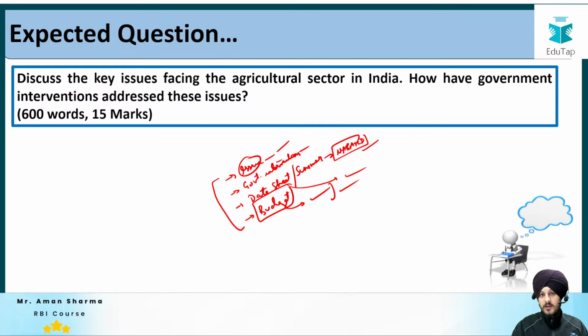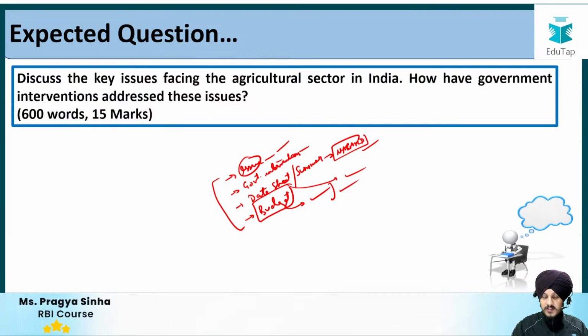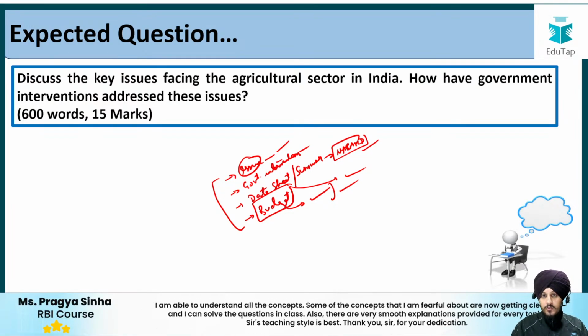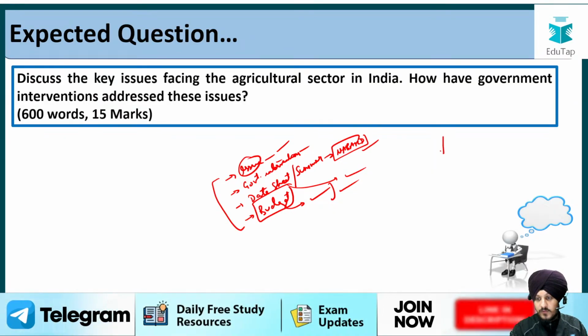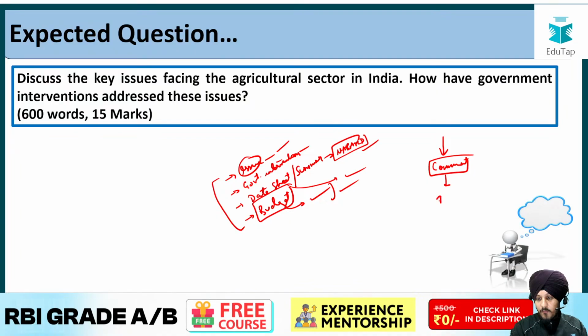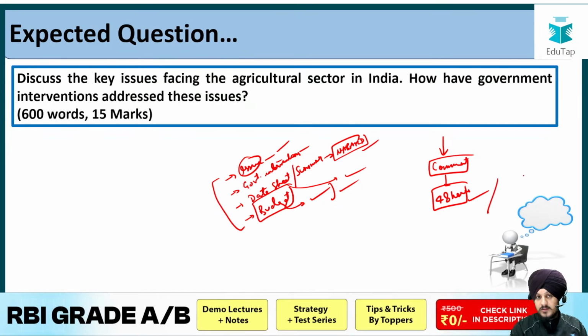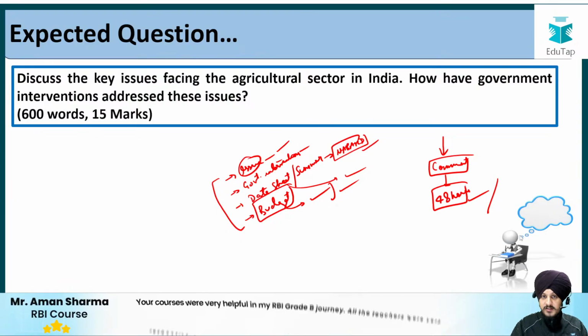If you are new to this Perspective 360 initiative, let me tell you that firstly we are going to give you an expected question and we are going to discuss it. Once this session is done, you have to write the answer to this expected question in the comment box and it will be evaluated by our team within 48 hours. You can also compare your answer with the answers of fellow aspirants. That is the idea regarding the Perspective 360 series.